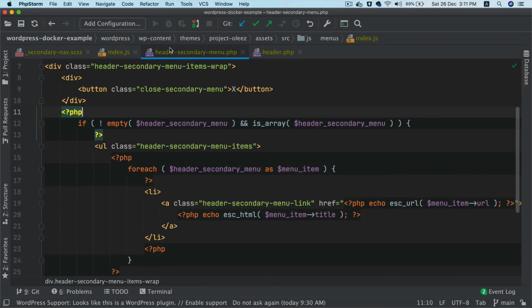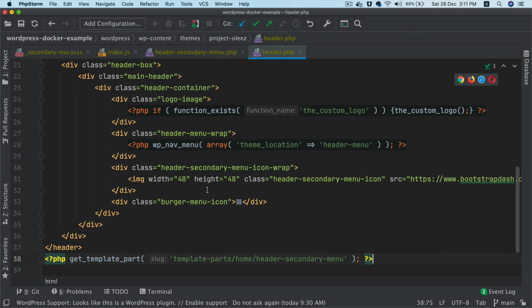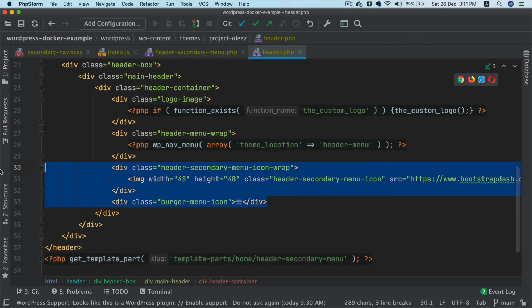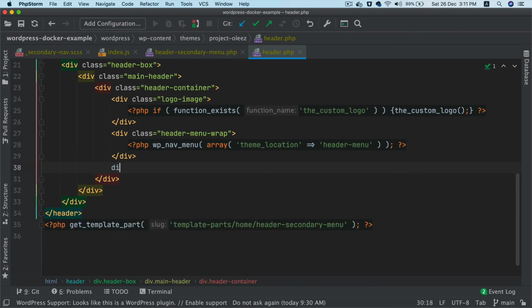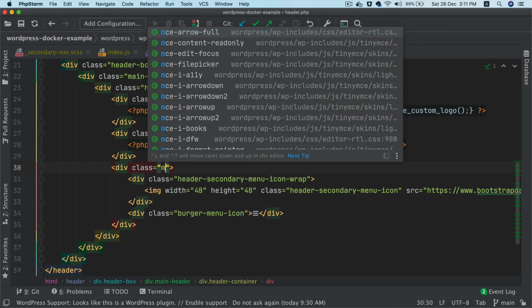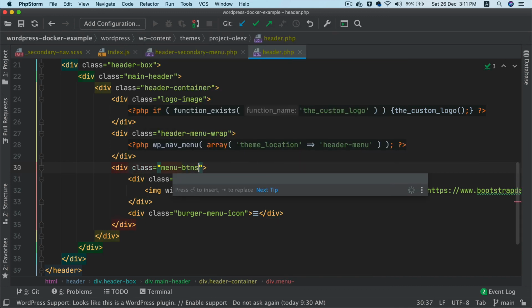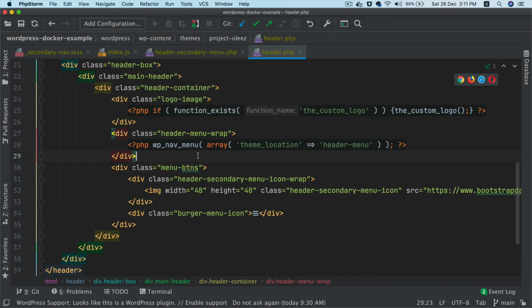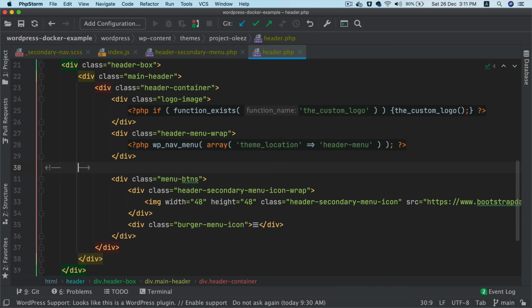So I'm just going to put those inside the same container. I'll grab this, I'll put a div, and menu buttons.